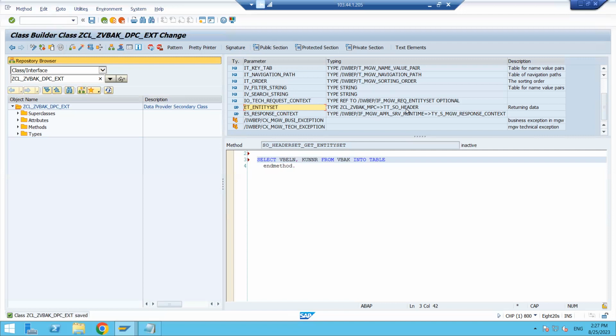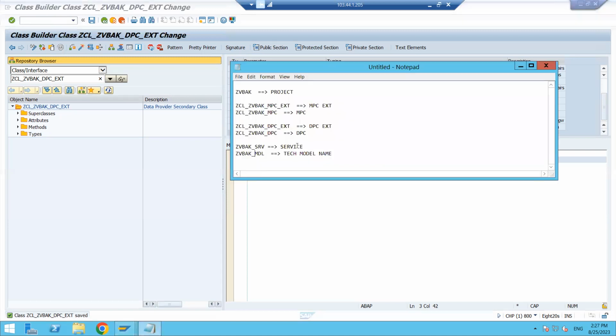What is happening here? In the MPC class, MPC and MPC extension, two classes are there, right? See here, the MPC class and the MPC extension class. What is the use of this? We are declaring the entity and entity set, the work area and internal table, in the data model, in the first folder.